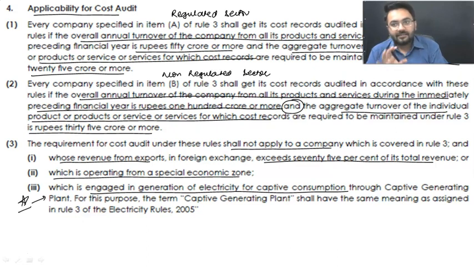That means an electricity company is producing something and using that in their production. Captive consumption is one and the same thing.